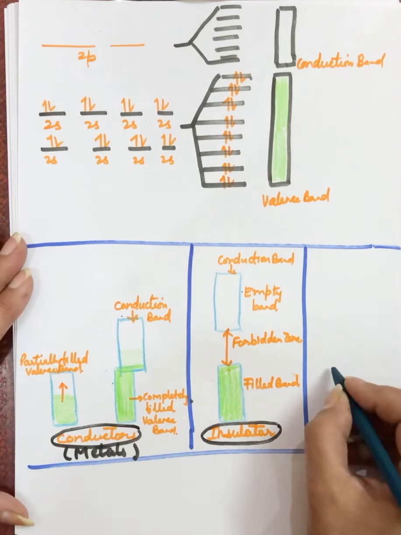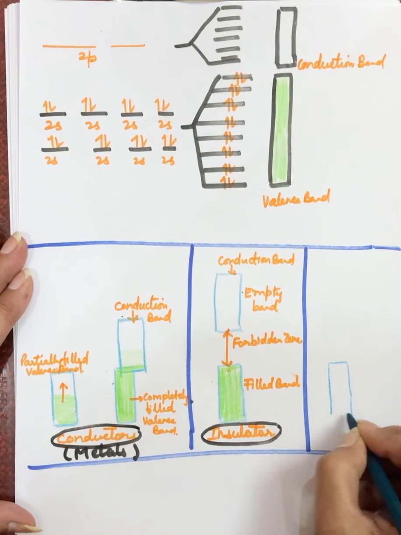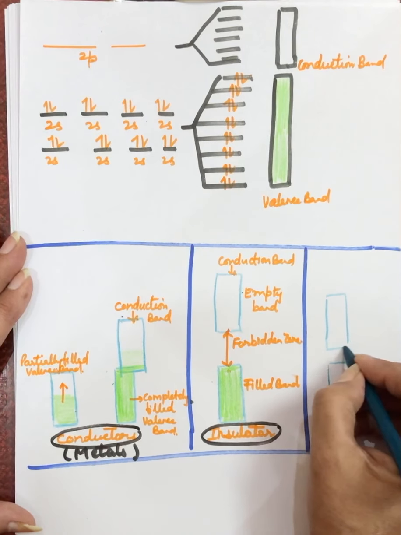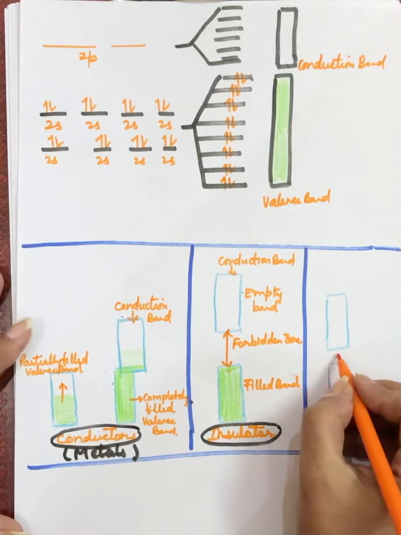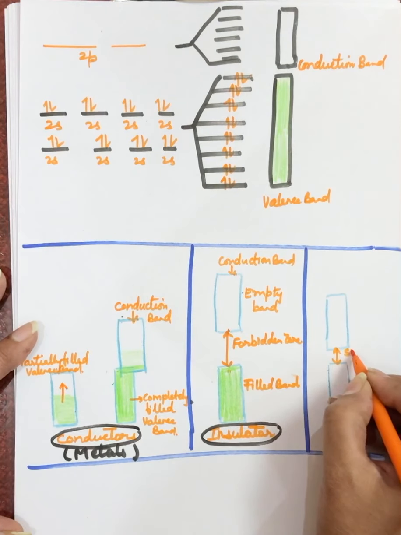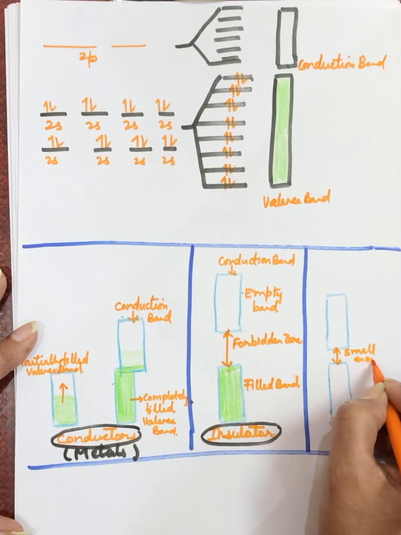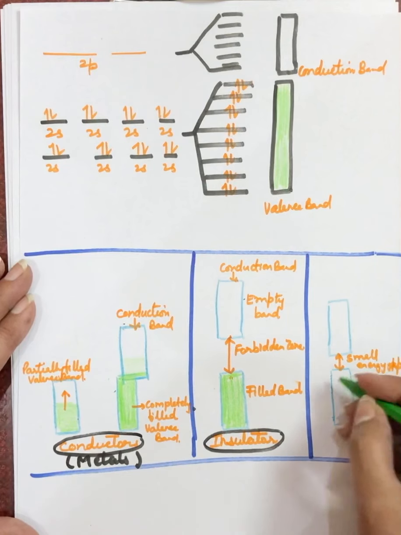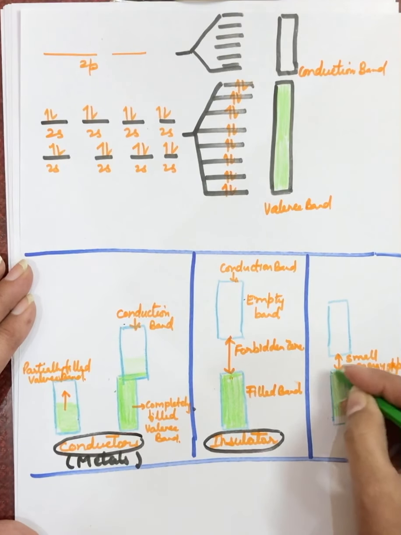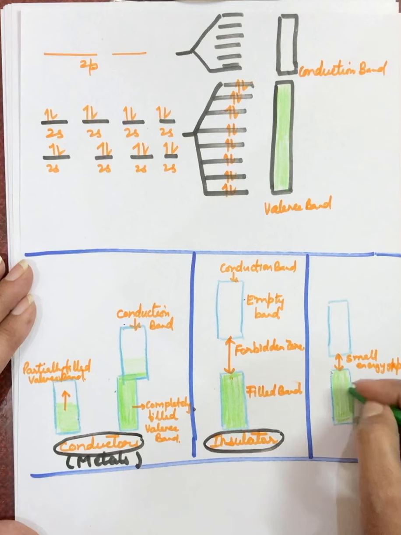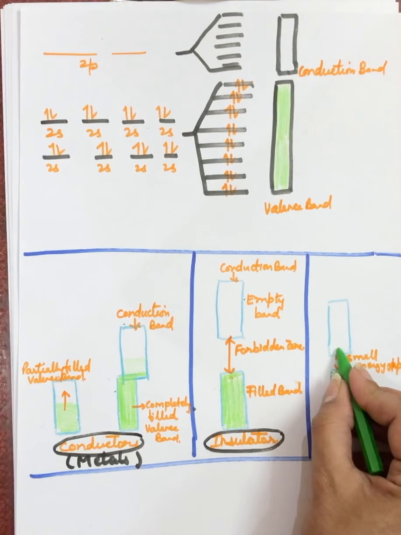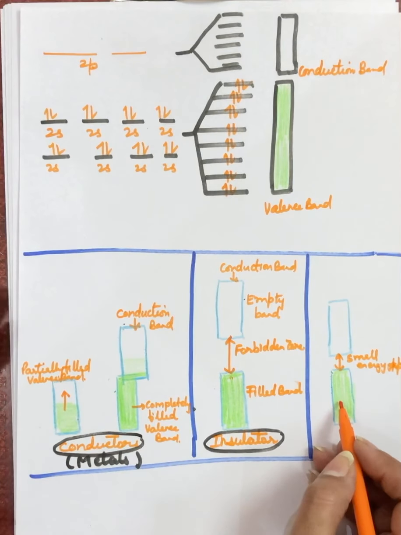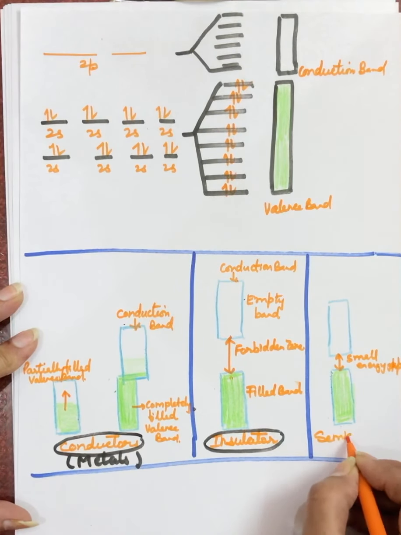Now next we have again a filled band and a conduction band formed above this. But the difference between the two is now very small. A small energy gap is there, and this band is completely filled up. So now some electrons from this valence band can reach this one because there's a small energy gap here. And if some electrons can move, then this substance will become a semiconductor in nature.